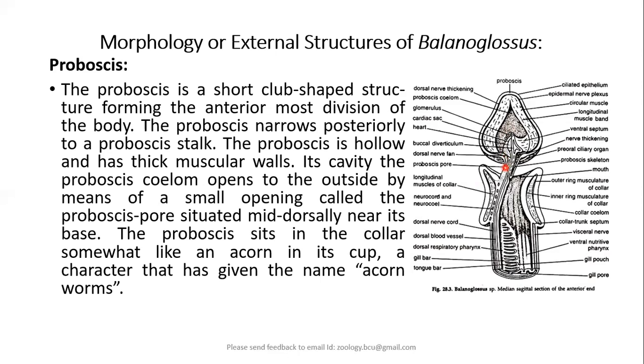It is called proboscis pore, which is situated in the mid-dorsal position near the base of the proboscis. And the proboscis sits on the collar just like an acorn fruit. Thereby, this animal is commonly called acorn worm.